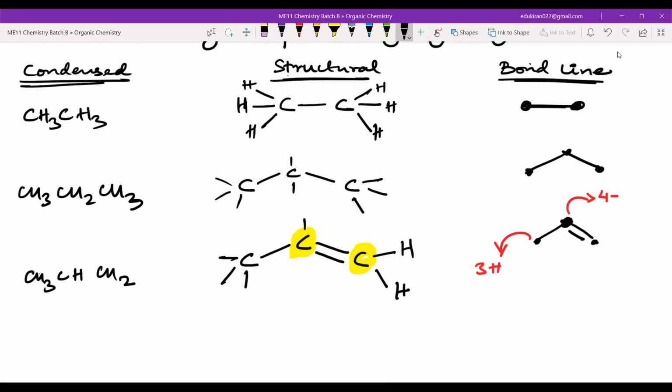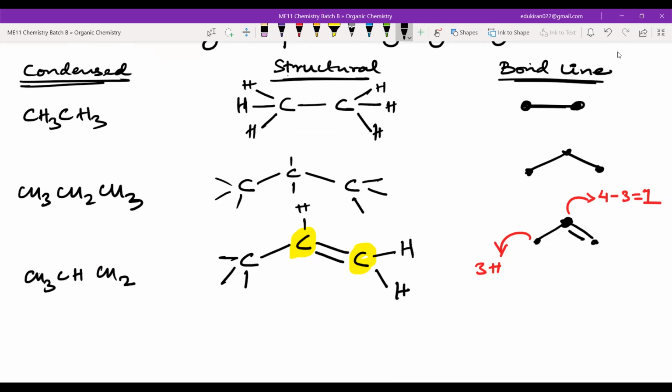Right now in the structure, how many bonds do you see? 3, right? So 4 minus 3 is equal to 1. And as we see, it has only 1 hydrogen atom, right? So please remember that. I will be asking you a question regarding this only. How many hydrogen atoms are present in each carbon?